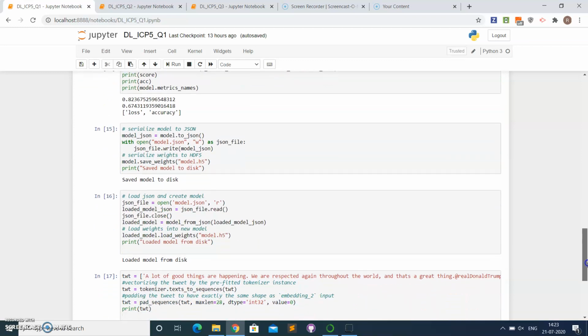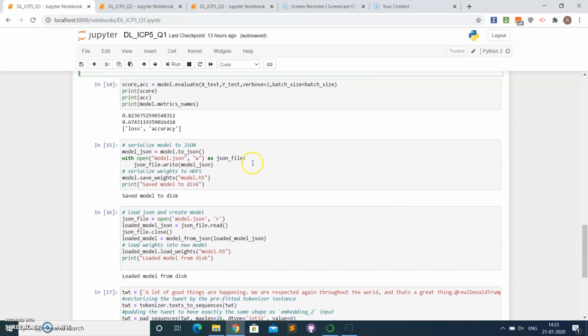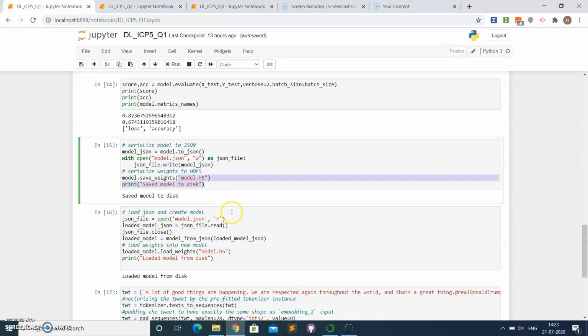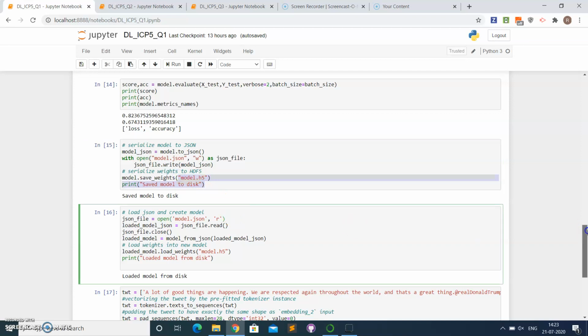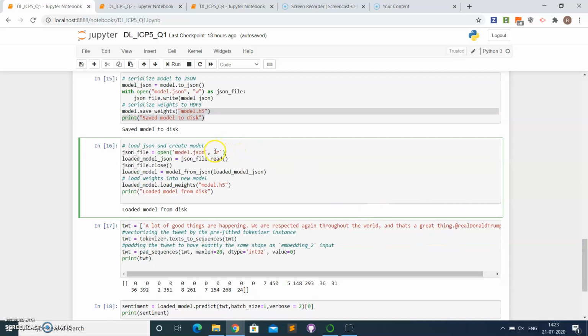Finally, what we are doing is saving the model to disk. The model that we have, we are saving under the name model.h5, and we are reading the data from this model and saving it to the JSON file. That loaded JSON we are saving under loaded model JSON, and after loading we are closing the JSON file, and then we are loading it to a model.